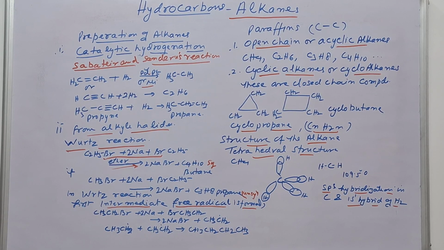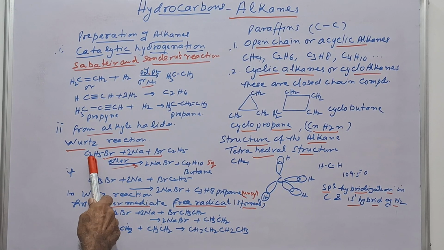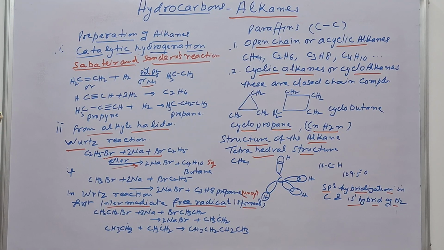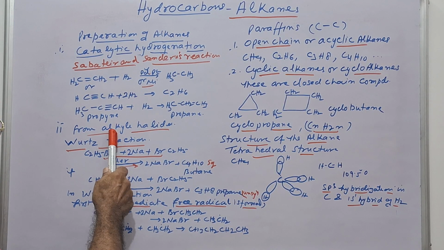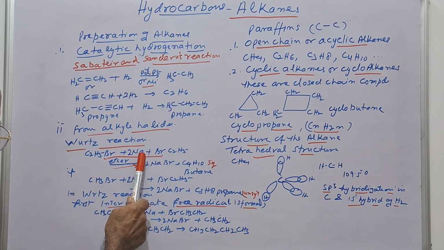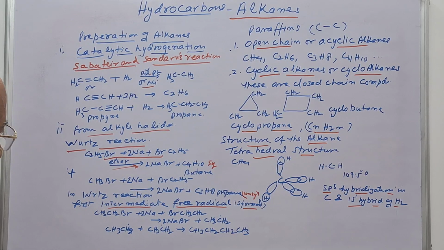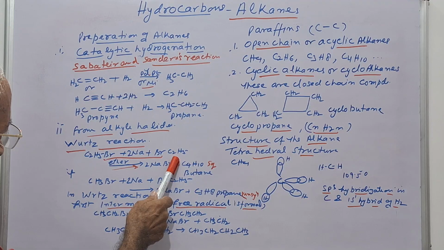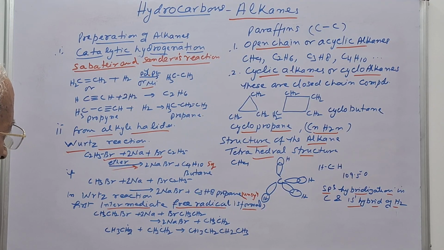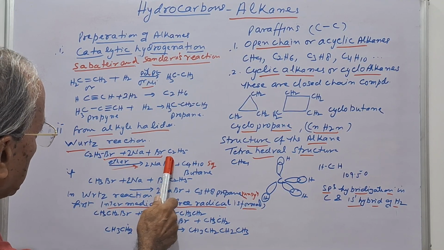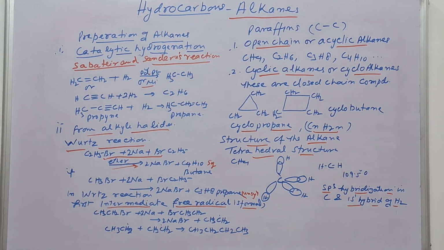In this reaction, alkyl halides, suppose ethyl bromide, react with sodium in the presence of ether. Two molecules of ethyl bromide react with two atoms of sodium, sodium bromide is formed, and C2H5 joins with C2H5 to form butane.